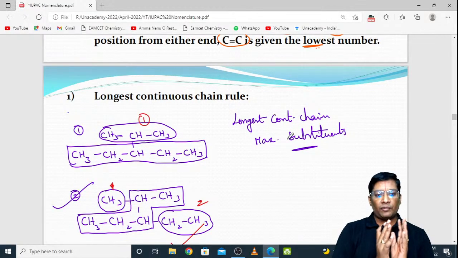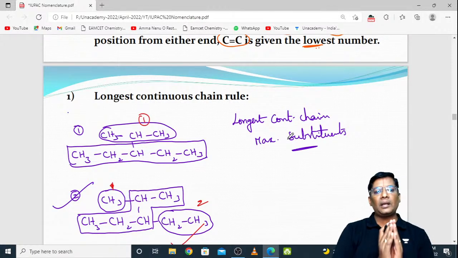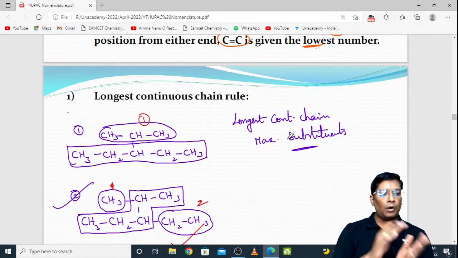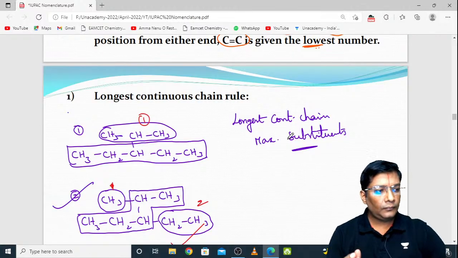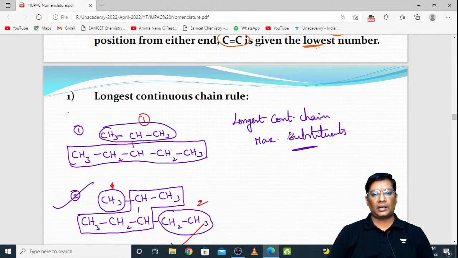Vice versa also. Suppose the formula is given to you, you need to make the name for the particular organic compound. So how to give the names? Ittinchatu, attinchitu. In both cases, vice versa, how can we give the particular names to the organic compound? It is very important. That's all. This is all about giving IUPAC nomenclature to the given organic compounds.